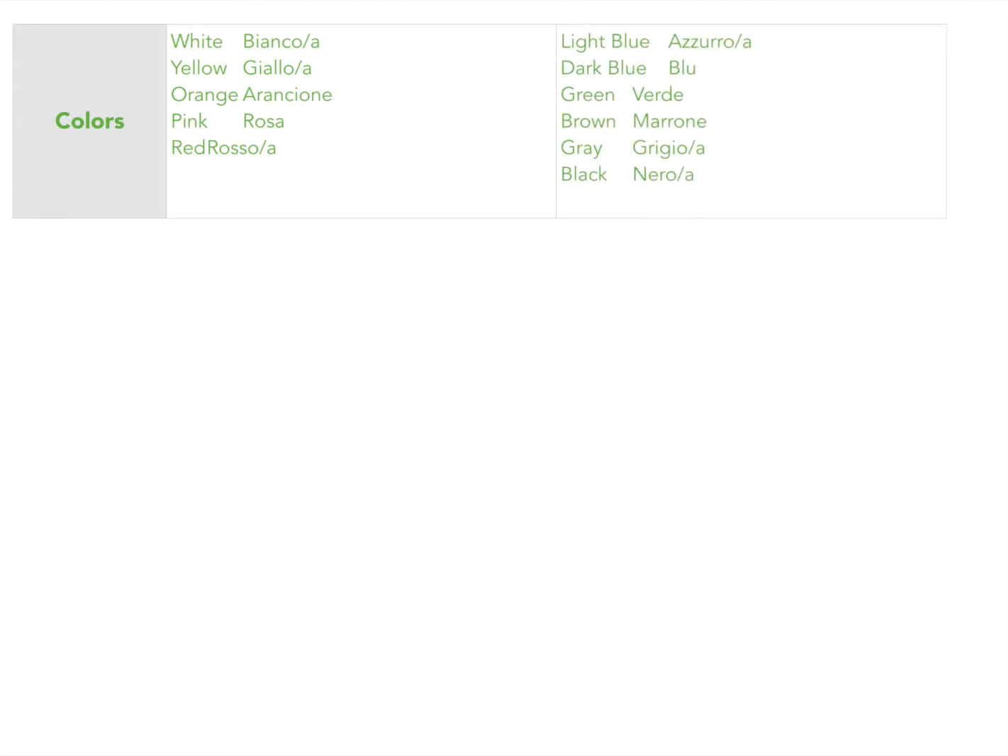Let's do the colors. These are always fun. All right, white, yellow, orange, pink, red, light blue, dark blue, green, brown, gray, black. And you'll notice that some of these have a masculine and feminine form. Okay, so we'll just read them straight down and we'll say both the masculine and feminine forms.